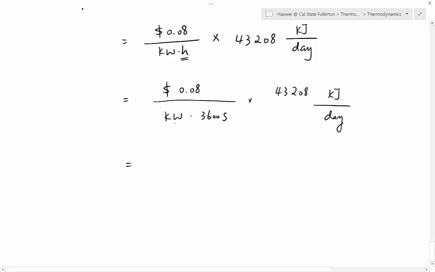Okay, so now let's take a look. Watt multiplied by second. What is watt multiplied by second? That's joules. Watt multiplied by second is the unit joules, so we can rewrite this unit to joules.